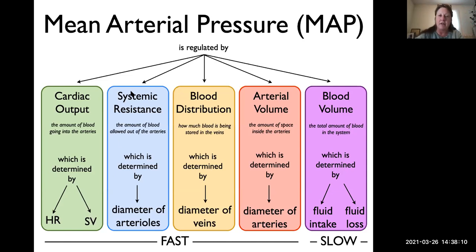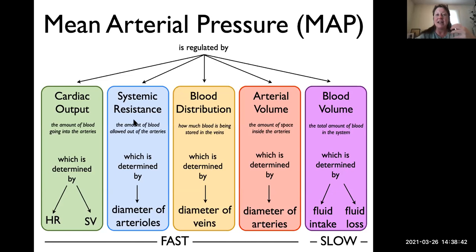The second thing that regulates mean arterial pressure is called systemic resistance. Systemic resistance is referring to the arterioles here. So remember that resistance is anything that opposes flow. If we adjust the arterioles, either cause them to dilate or constrict, then we are affecting how much blood is being let out of the systemic arteries.